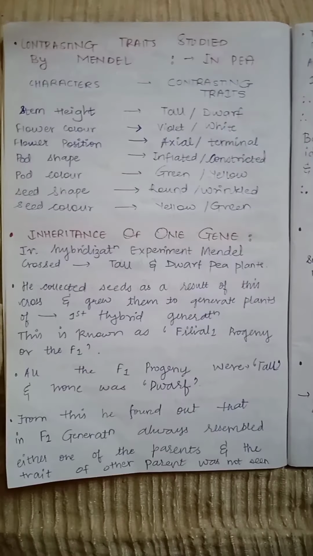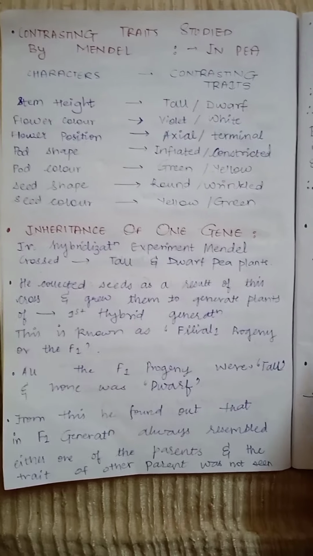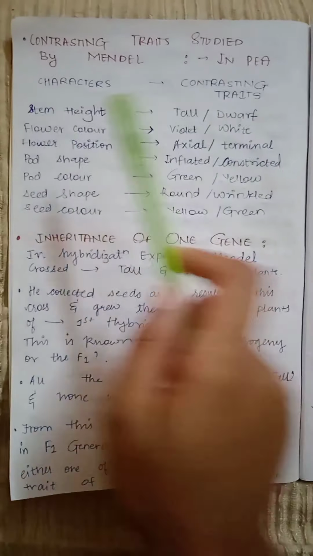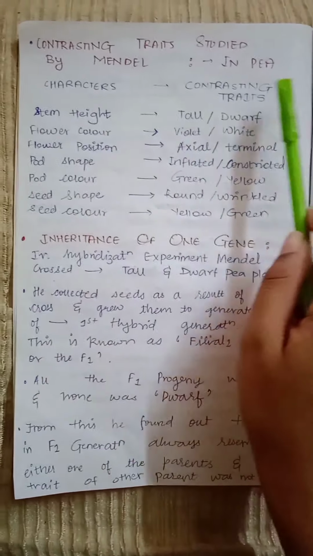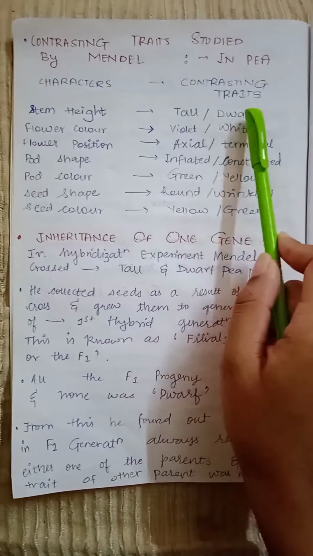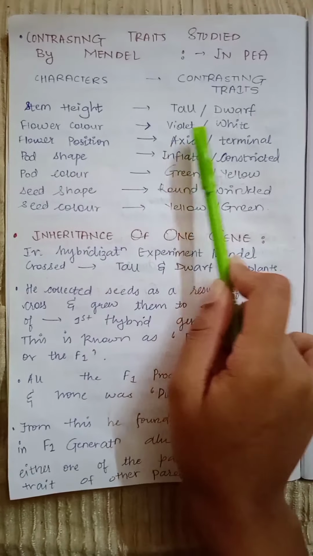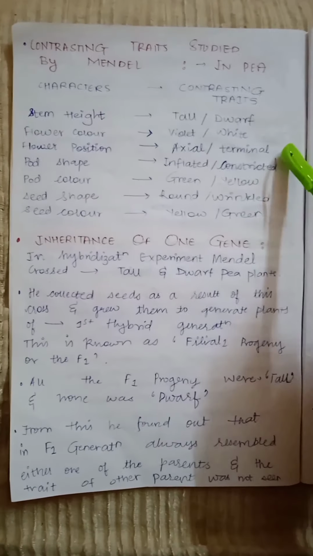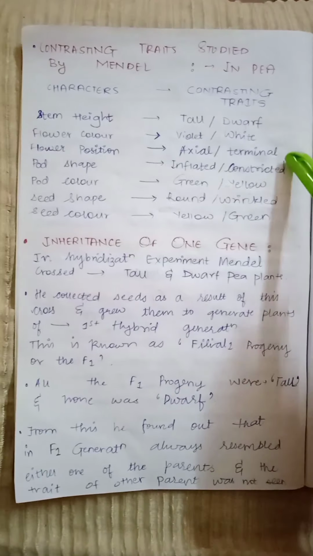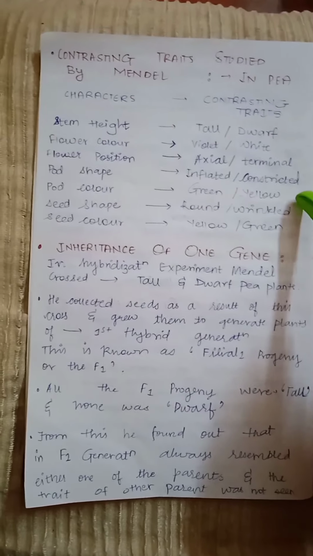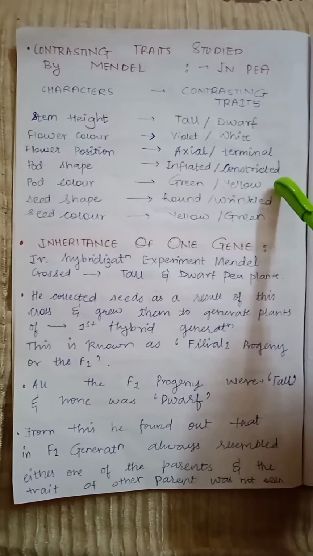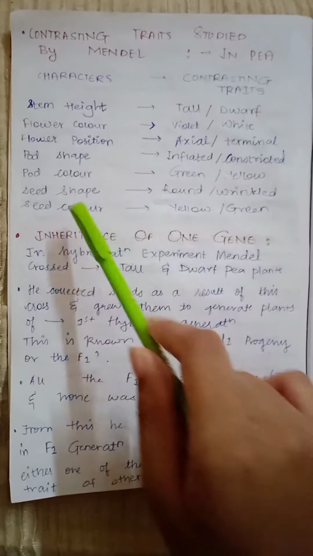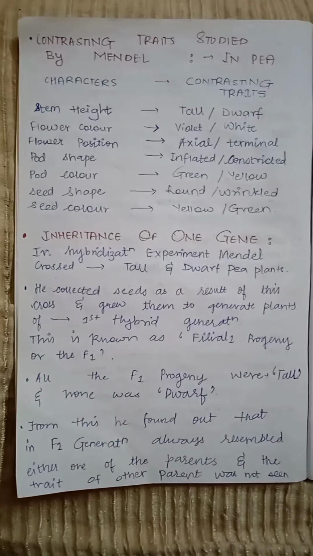Now these are the contrasting traits studied by Mendel in pea plant. These are the characters and these are their contrasting traits. First, stem height: the contrasting traits are tall or dwarf. For flower color it is violet or white. For flower position, it is axial or terminal. For pod shape, the contrasting trait is inflated or constricted. For pod color, it is green or yellow. For seed shape, it is round or wrinkled, and the contrasting traits for seed color are yellow or green.